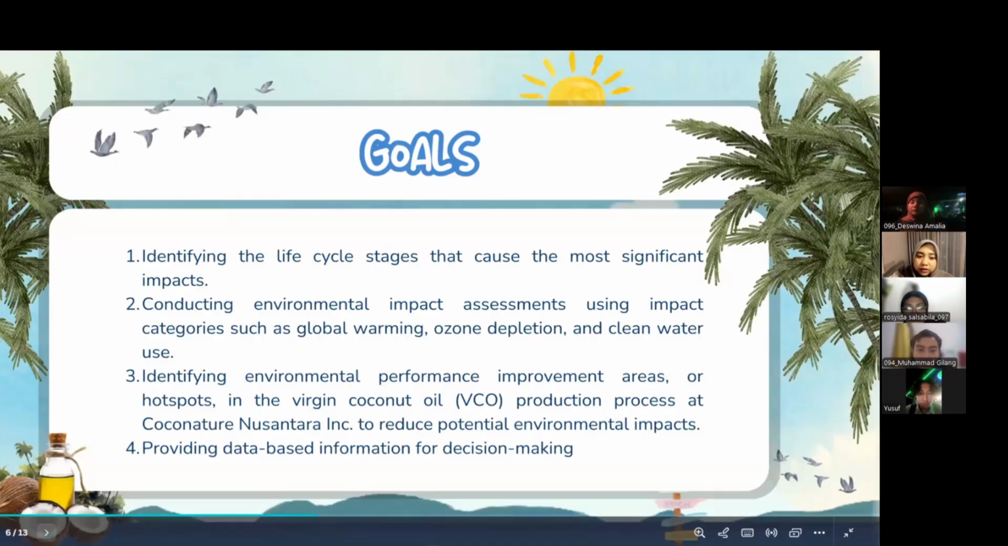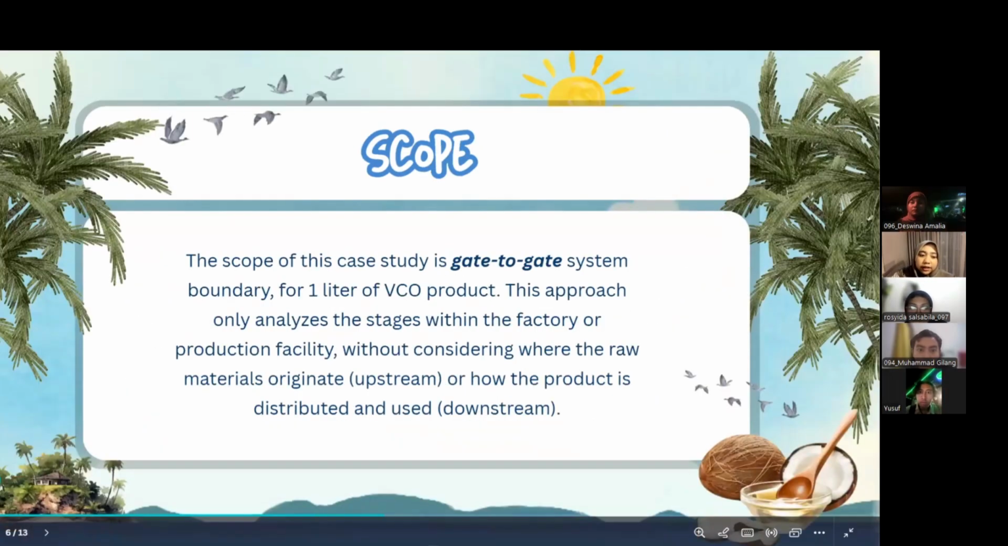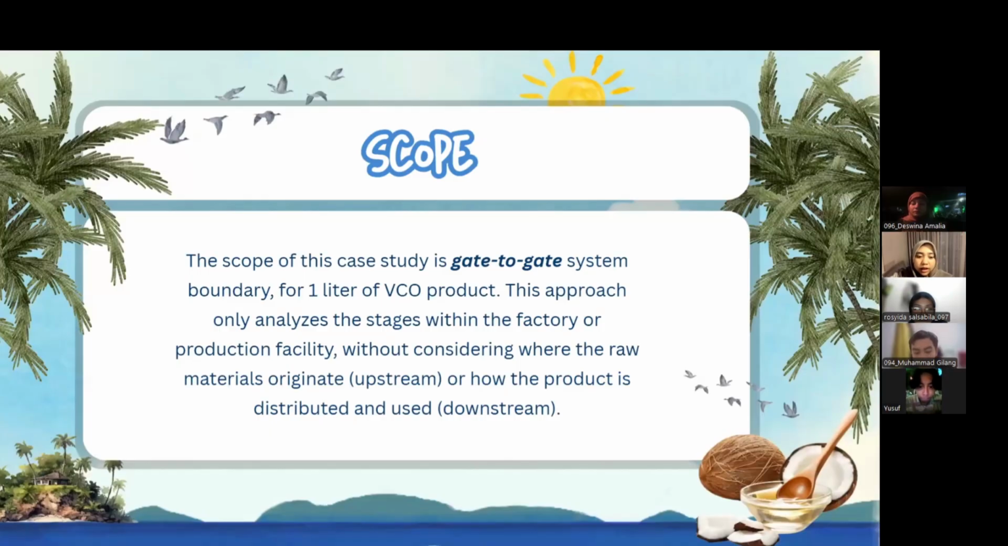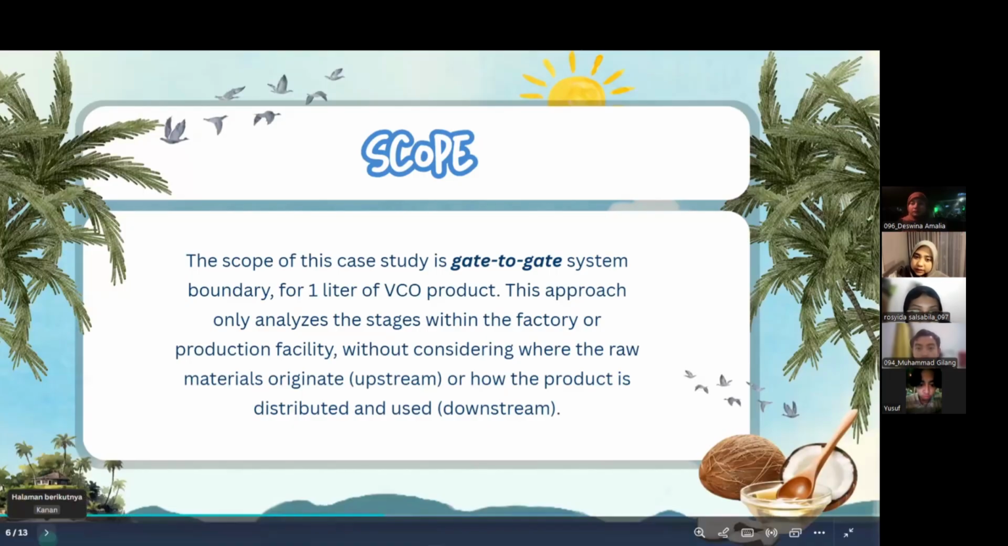Now we move to the scope of the study. We apply a gate-to-gate system boundary, which means the analysis covers only activities within the factory, from raw material arrival to the finished virgin coconut oil product. The study does not include upstream production, such as coconut cultivation, nor downstream distribution and product use. The functional unit of the study is 1 liter of virgin coconut oil. This focused approach allows us to evaluate the environmental impacts of the production process at Coconature Nusantara Incorporated without unnecessary complexity.